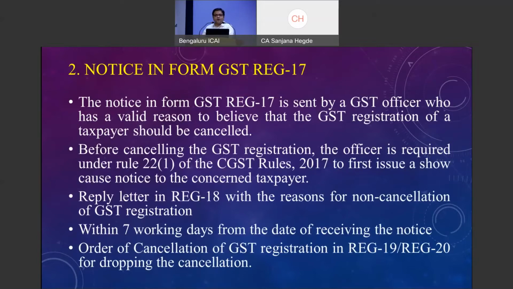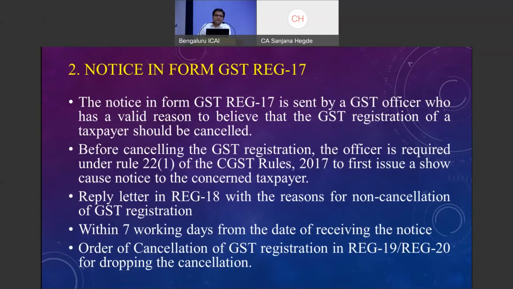In the case of a quarterly filer, it is for 3 consecutive tax periods that he would not have filed. Or they have got information that he has taken ineligible input tax credits and he has not paid the tax. He has paid the taxes, but not completely. For example, the turnover declared in the GST return is high and GSTR 3B is less. Various reasons can be there, but GST REG 17 can be issued.